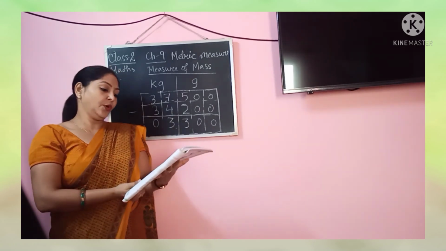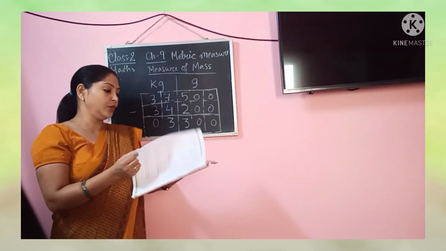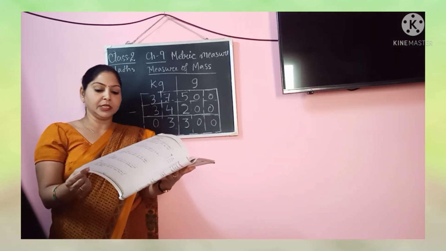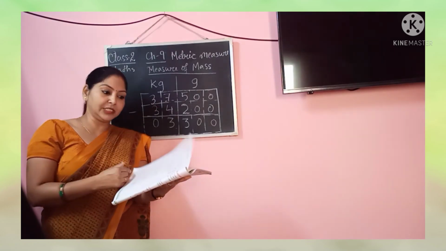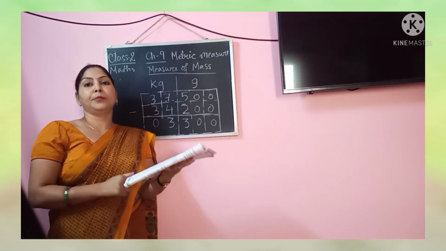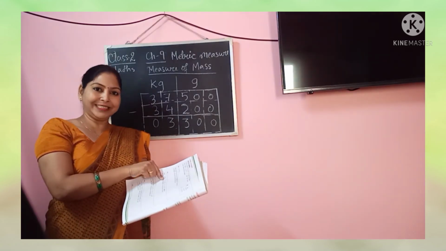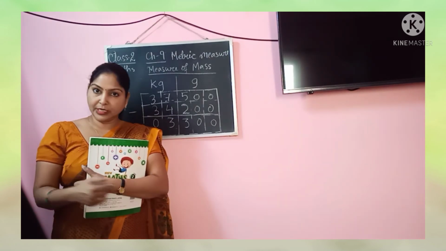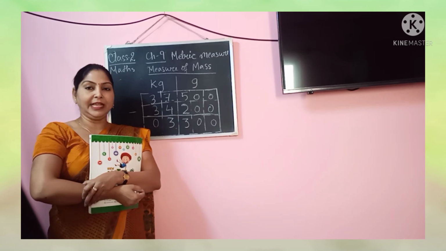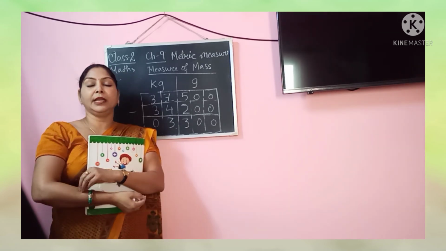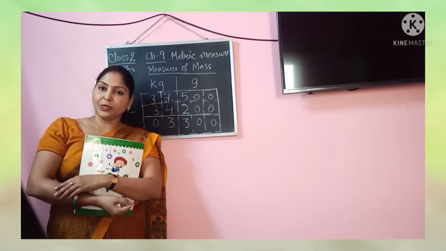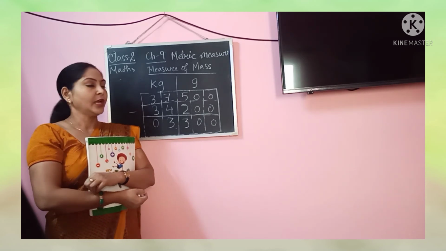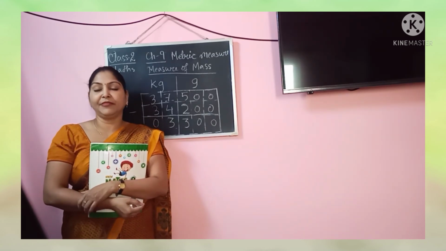Alright children, now I hope you have understood. From page number 120 you have to do the addition sums. On 121 you have to do subtraction sums. And from 122 there are word problems which have mixed sums, both addition and subtraction. You will complete this in your book itself, and I will upload the classwork in Google Classroom, and you can send your work over there. If you have anything to ask, you can ask me definitely.